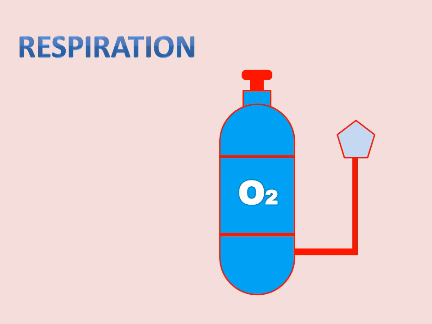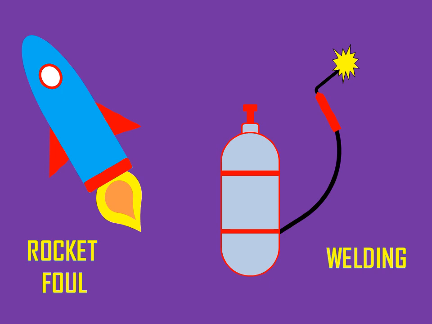Oxygen tubes are used in medicine to treat people with breathing problems. Oxygen is used to manufacture plastics and to make very hot fire in welding processes. And liquid oxygen is combined with liquid hydrogen to make rocket fuel.